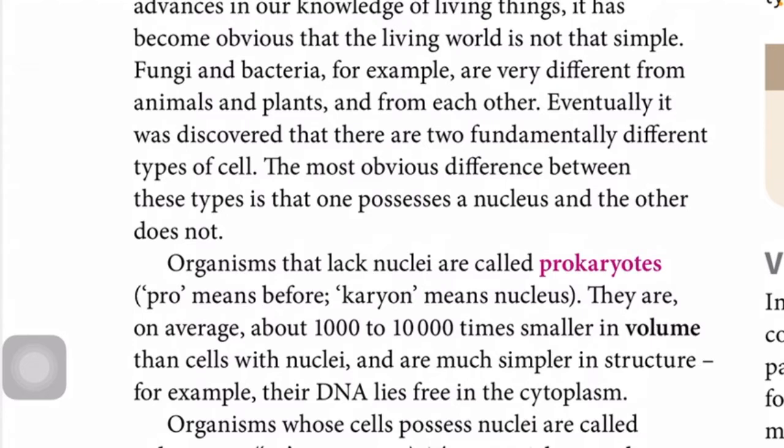A true nucleus must contain a nuclear membrane and the DNA, and the nuclear membrane contains nuclear pores and nucleoplasm. But what does a prokaryote contain? It contains only DNA moving around in the cytoplasm.